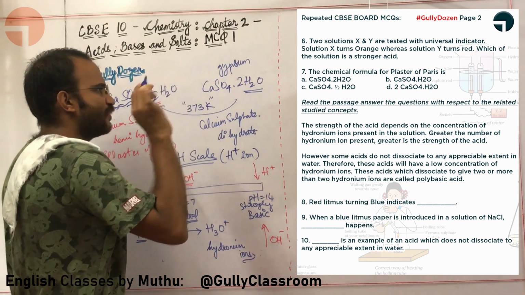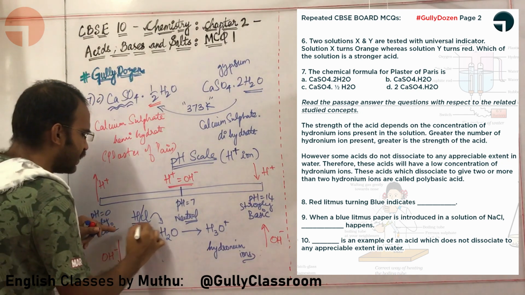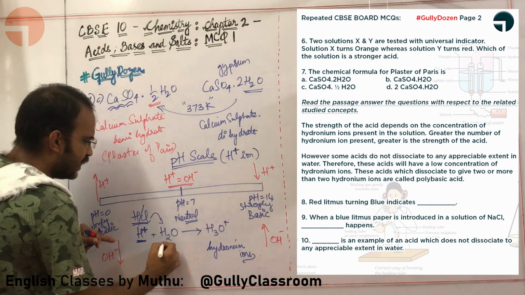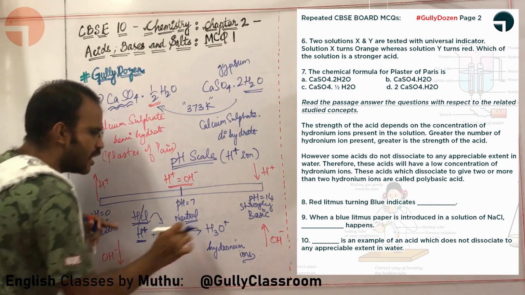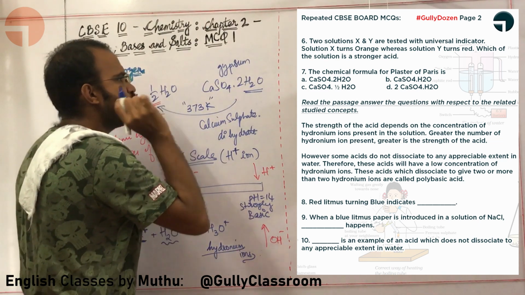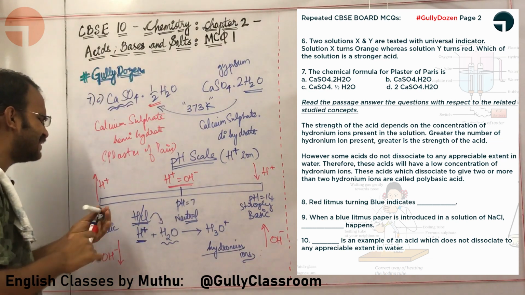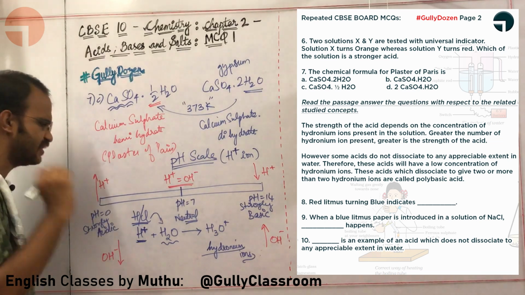Okay, the greater the number of hydronium ions present, greater is the strength of an acid. Obviously, if I put more HCl, there will be more H plus. It will combine with more H2O molecules and form more hydronium ions. However, some acids do not dissociate to any appreciable extent in water. Sir, which acid does not dissociate to any appreciable extent in water?